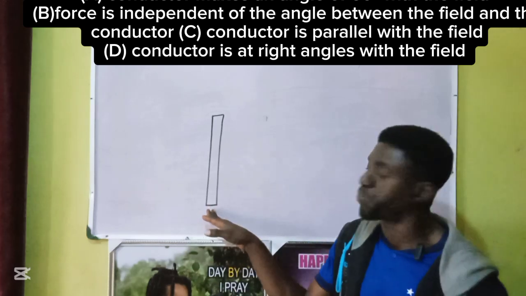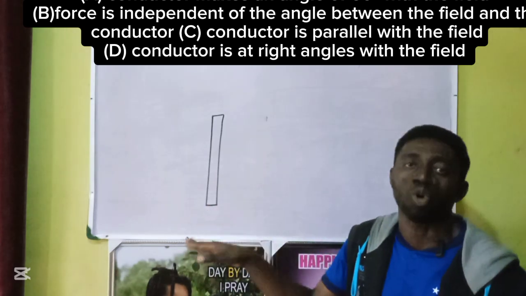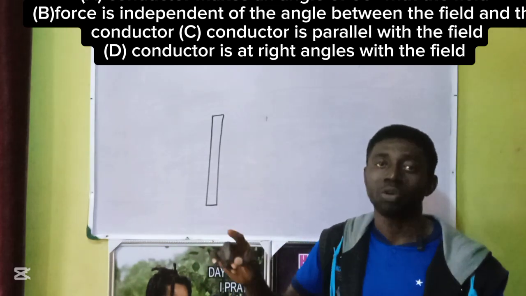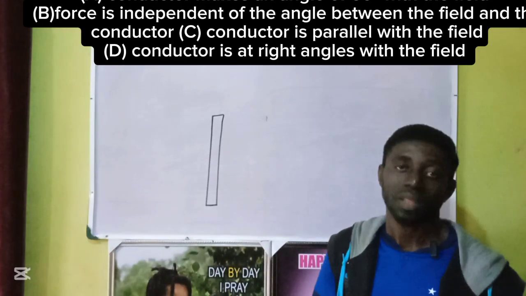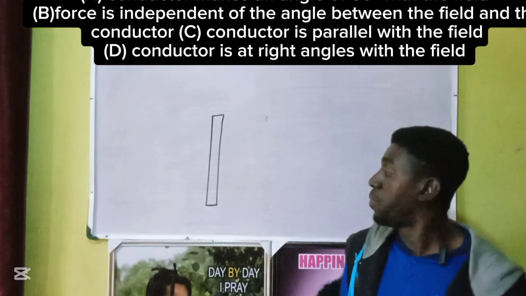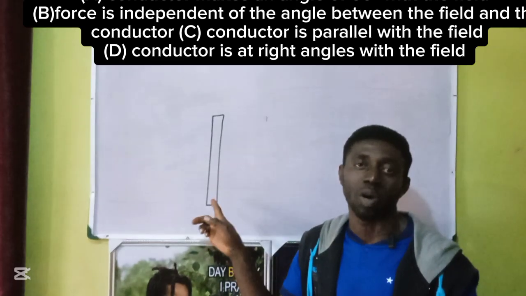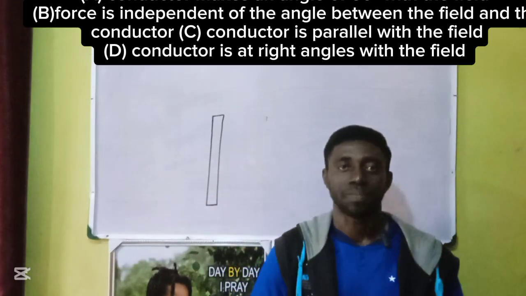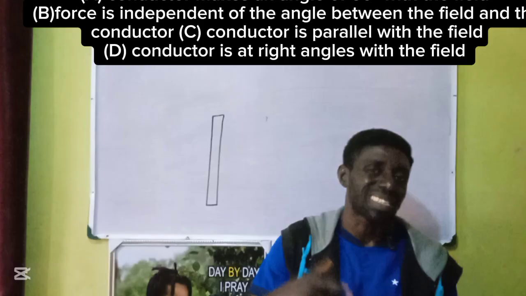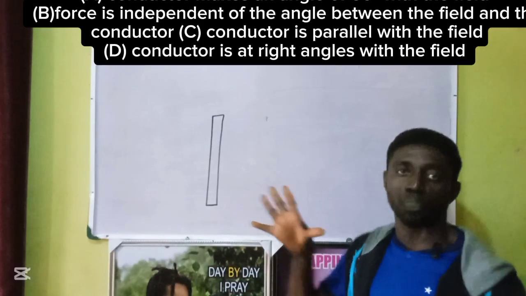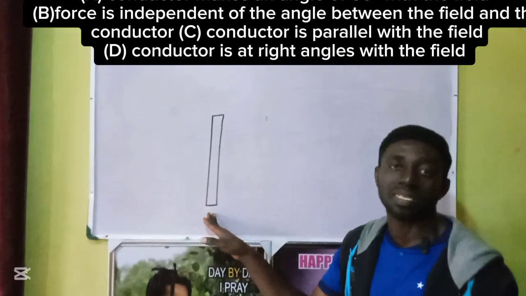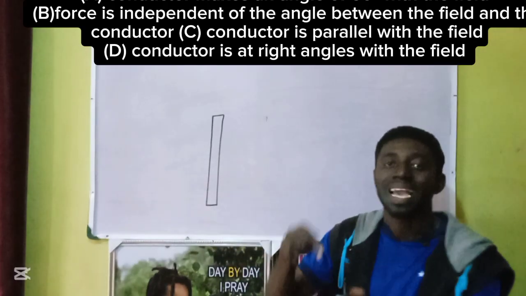At this point, we call this branch of electricity electrostatics. Why? Because the electrons in this conductor or material are static. They are not flowing. They are not yet currents. They are not flowing with respect to time at this moment because there is no force to push them. So at this point, it is electrostatics.